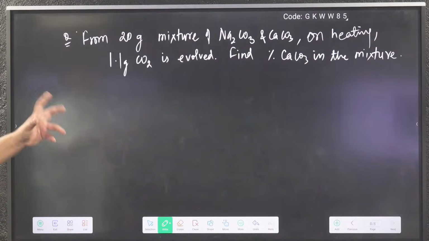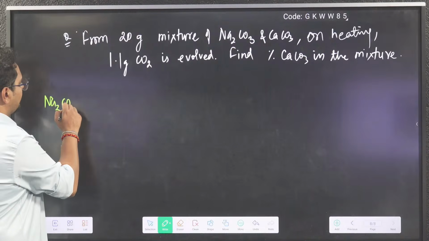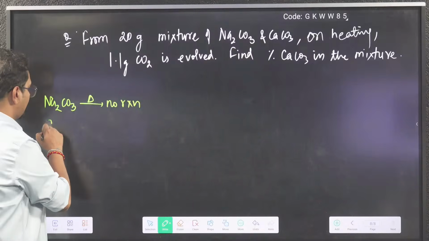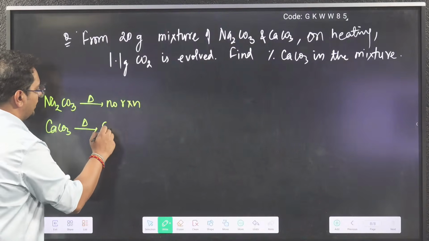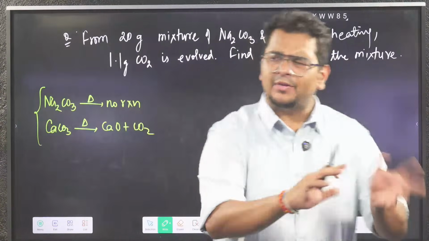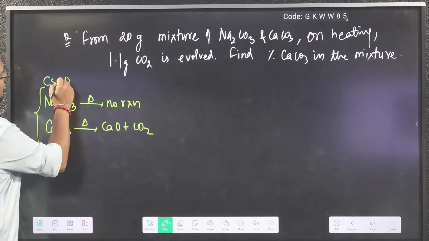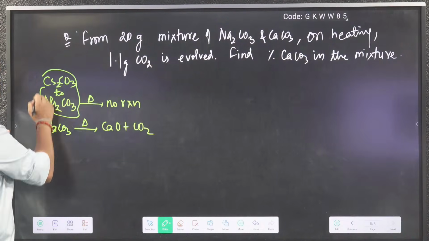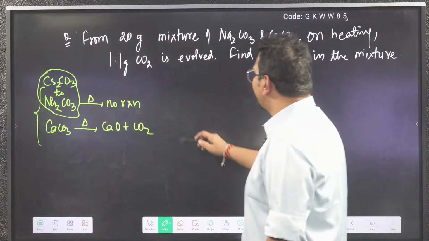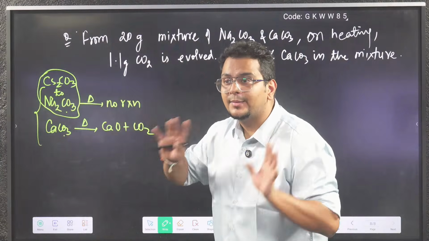Now for doing this question, you have to remember what I taught you in the last class. If you remember what I said, sodium carbonate to cesium carbonate on heating, there is no reaction, thermally stable. And CaCO3 on heating gives you CaO plus CO2. This thing we should know. So whenever we take sodium carbonate, on heating nothing will happen, no reaction. So here what happened? You took a mixture of Na2CO3 and CaCO3, out of which only CaCO3 decomposes.